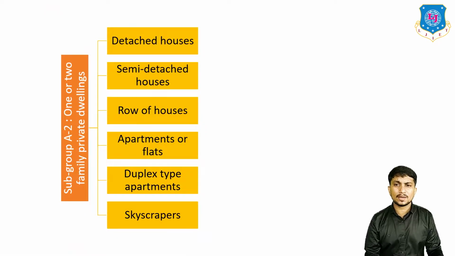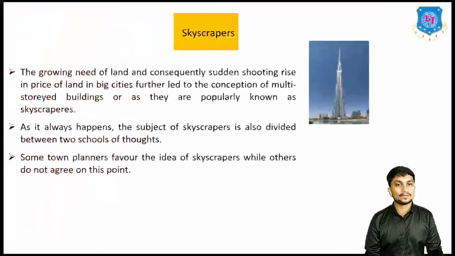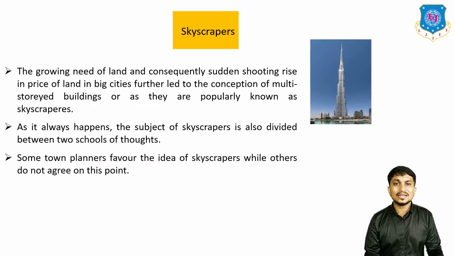The last type of subgroup A2 is skyscrapers. This is an advanced civil engineering structure. The growing need of land and consequently a sudden rise in the price of land in big cities further led to the conception of multi-story buildings, popularly known as skyscrapers. You all have heard about Burj Khalifa, right? This is one type of skyscraper.